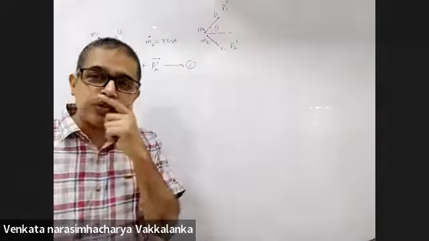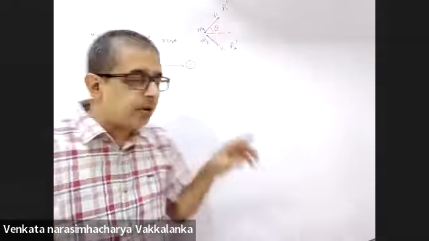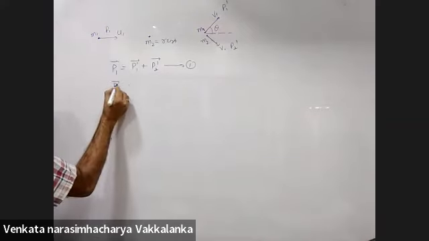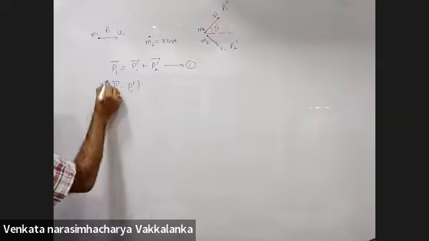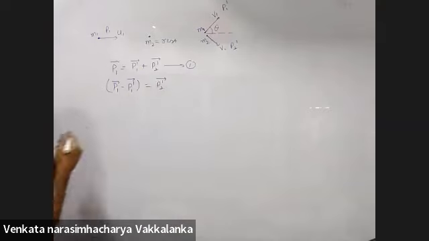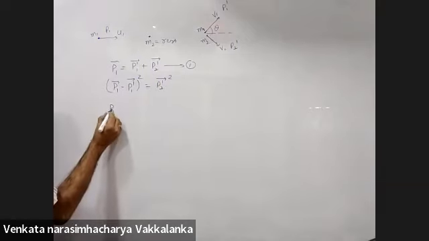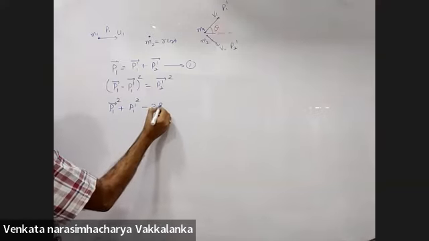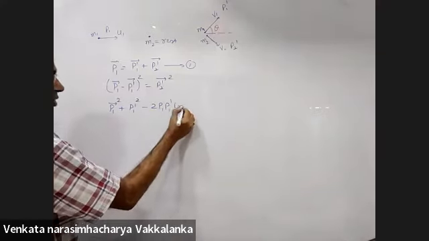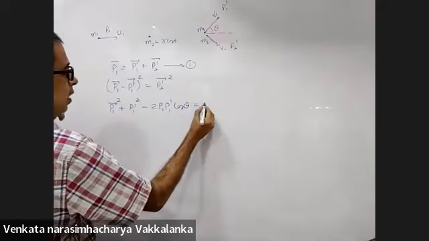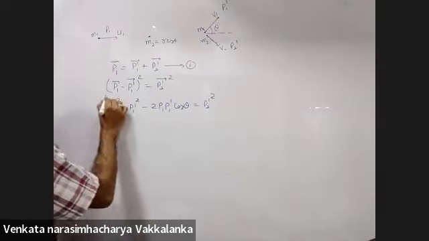Now, what was asked in the question? Theta maximum. How will you incorporate that into this? Play it smart. This is P1, right? P1 minus P1 dash will be equal to P2 dash. Agreed? Square both sides. P1 square plus P1 dash square minus 2 P1 P1 dash cos theta, where cos theta is the angle between P1 dash and P1, will be equal to P2 dash square.